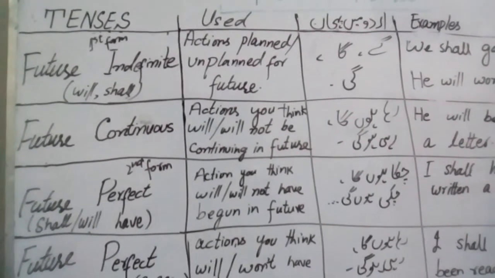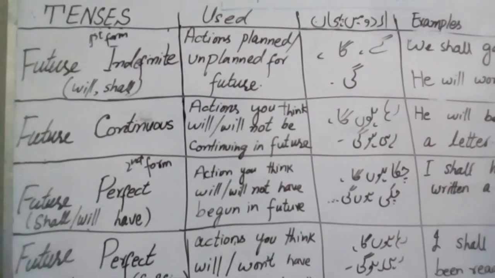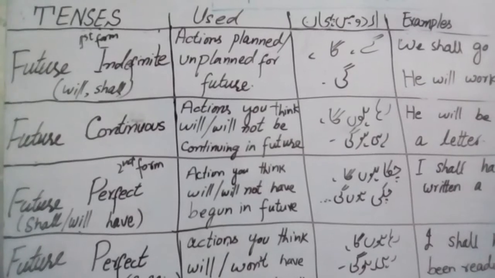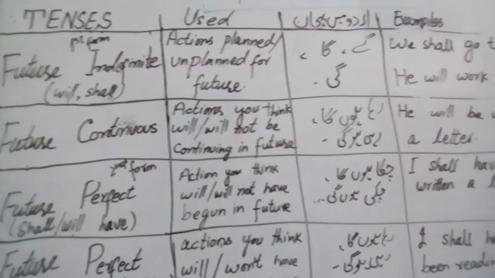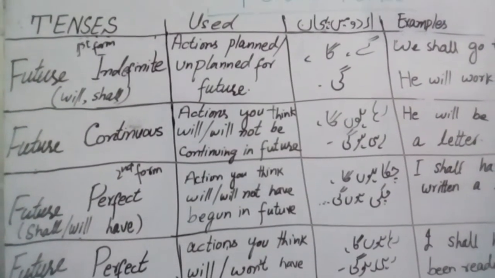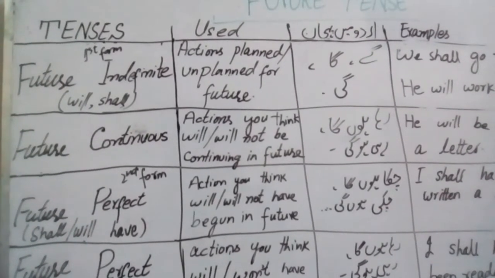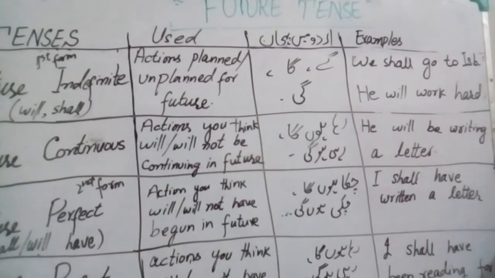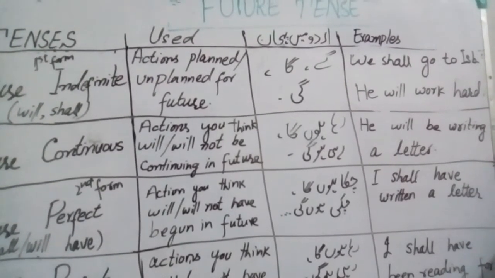In simple future tense, we also use going to and not going to, like I'm going to do that work, or I am not going to do this work. Will and shall are used, and am going to is also used for the future simple tense. For example, I'm not going to do that work, right? There are a couple of examples: we shall go to Islamabad, he will work hard.